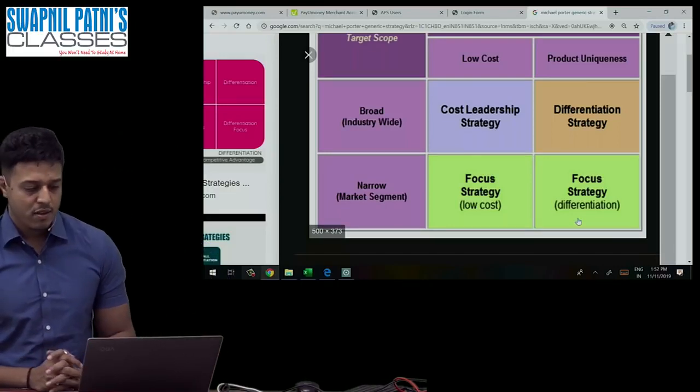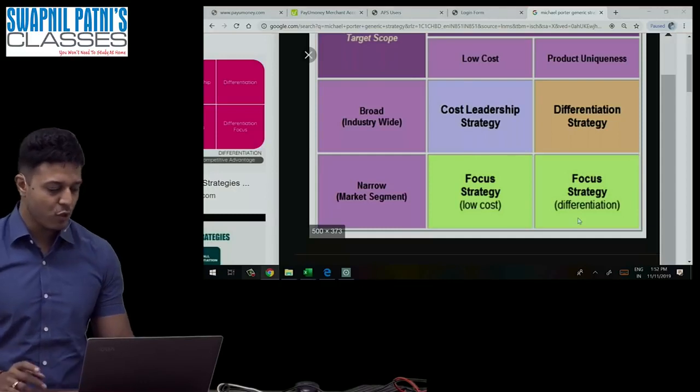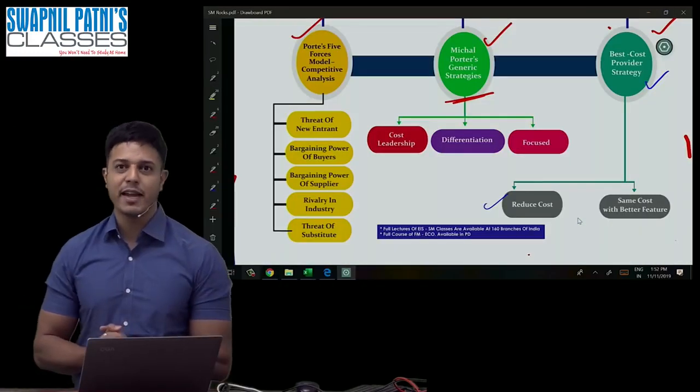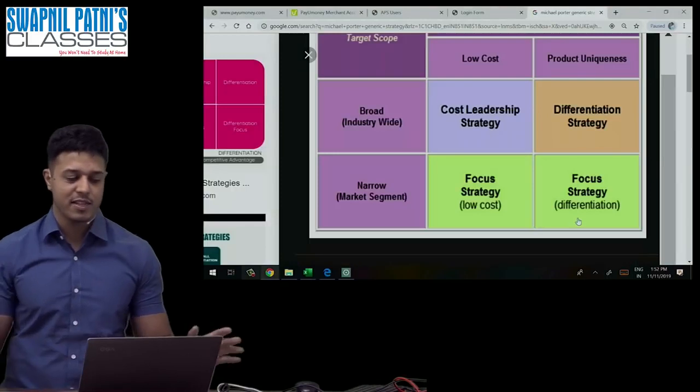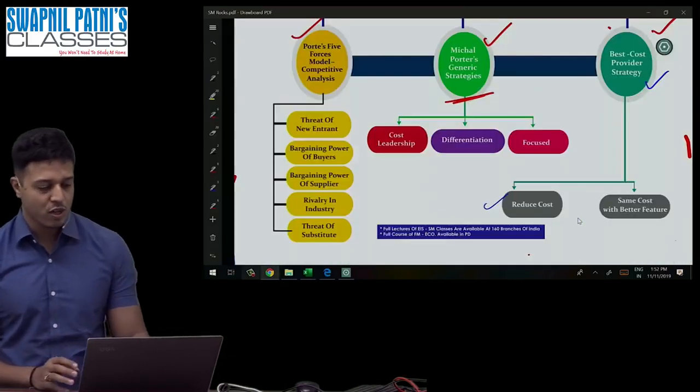So cost is there, differentiation is there. I think everything is over, so you understood the concept. This is Michael Porter. So make sure you are drawing this image in the examination also. Okay, we're moving on to the next concept, guys.